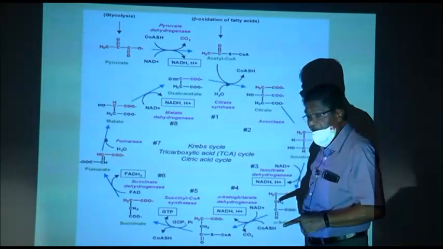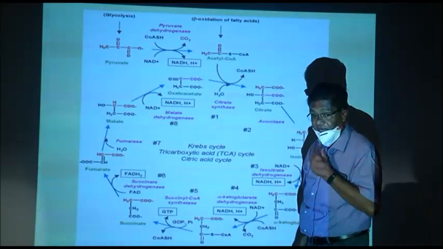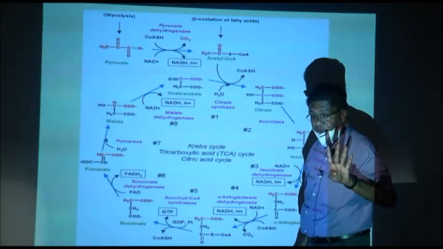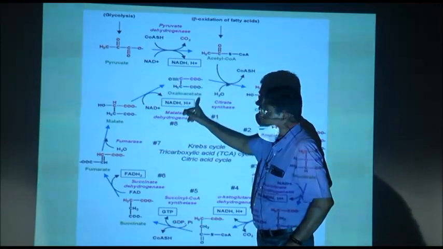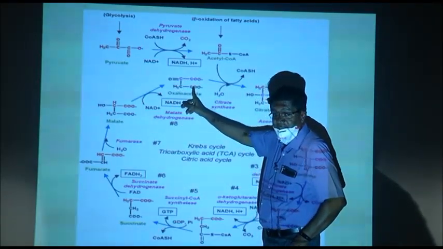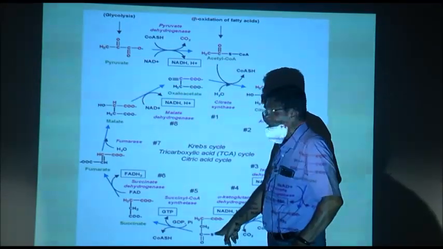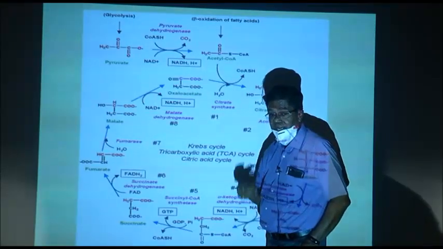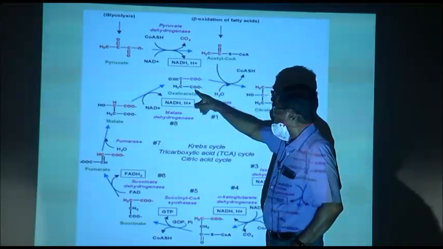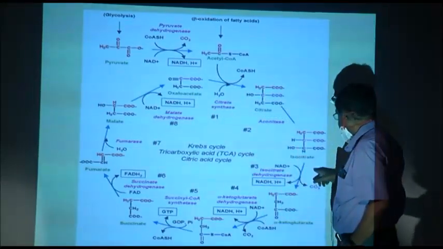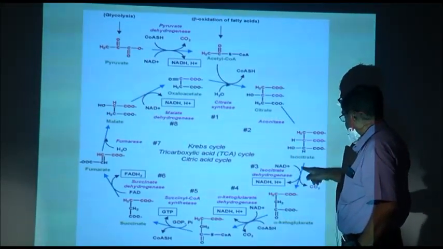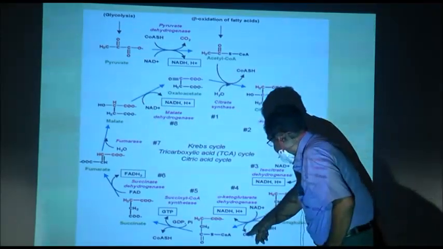Now, one carbon dioxide is lost. So, how many carbons are left? 4. We started with 4 carbons which were there in oxaloacetic acid. Now, again we are left with 4 carbons. How many were added to the 4 carbon? 2 carbons were added. Out of these 2 carbons, one is removed here and the other is removed here.